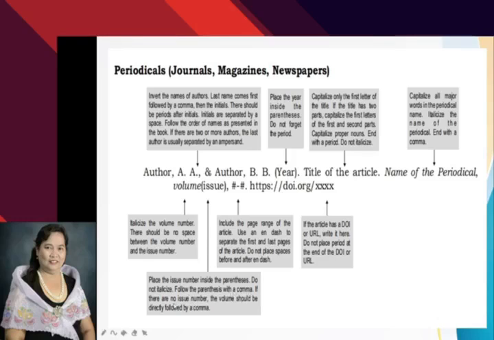If there is no issue number, the volume should be directly followed by a comma. I repeat that. If there is no issue number, the volume should be directly followed by a comma. And that volume number should be italicized, the same as with the name of the periodical.